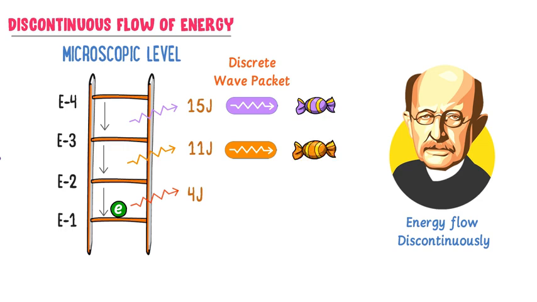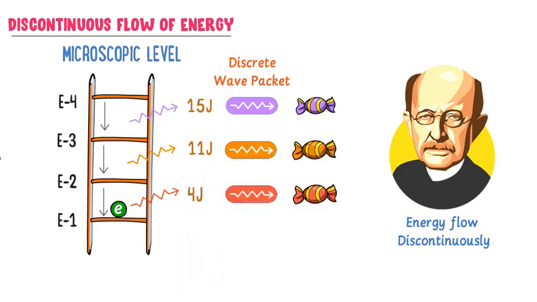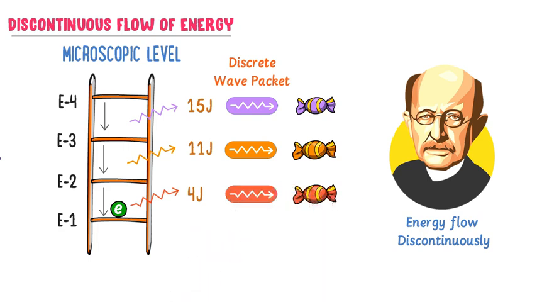Thirdly, when an electron jumps from second energy level to first energy level, it will again lose another discrete wave packet of energy like this chocolate pack. This wave packet of energy is totally different from this wave packet of energy, while this wave packet of energy is also totally different from this wave packet of energy. So Max Planck states that the energy of each wave packet is fixed or quantized.